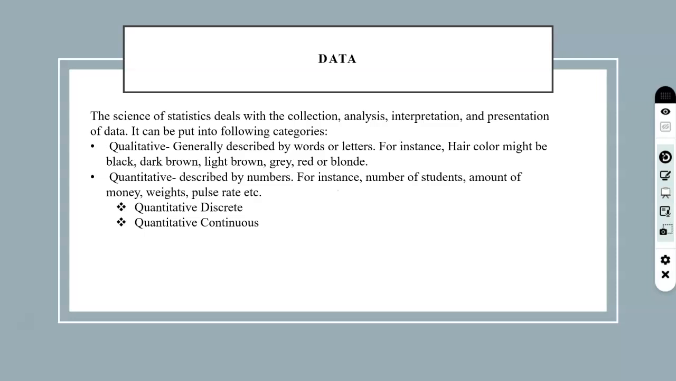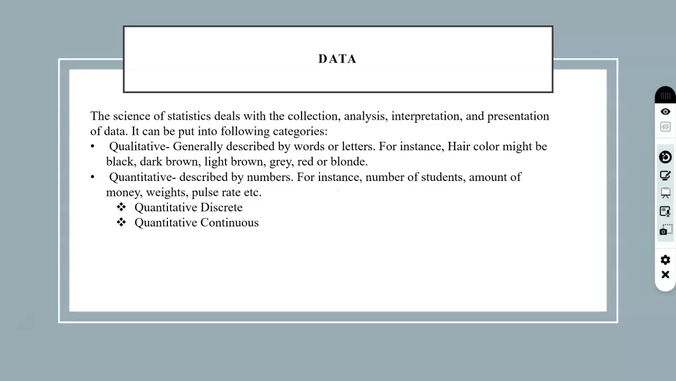So for example, number of students. You can count 2, 3, 4, 5, 6 students, right? Or money, amount of money, you can count the money. Or number of fruits, you can count. So there can be 2 fruits or 3 fruits, not 2.55 fruits or 2.5 fruits, right? All measurements will come under the continuous data.